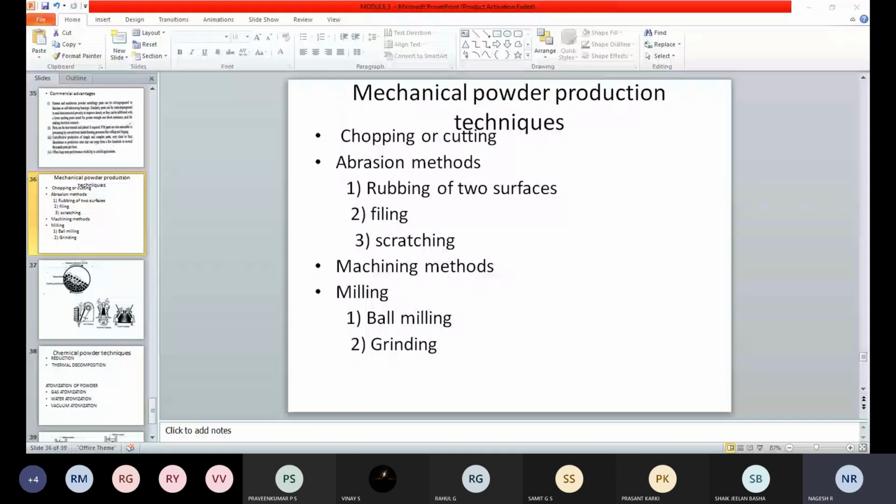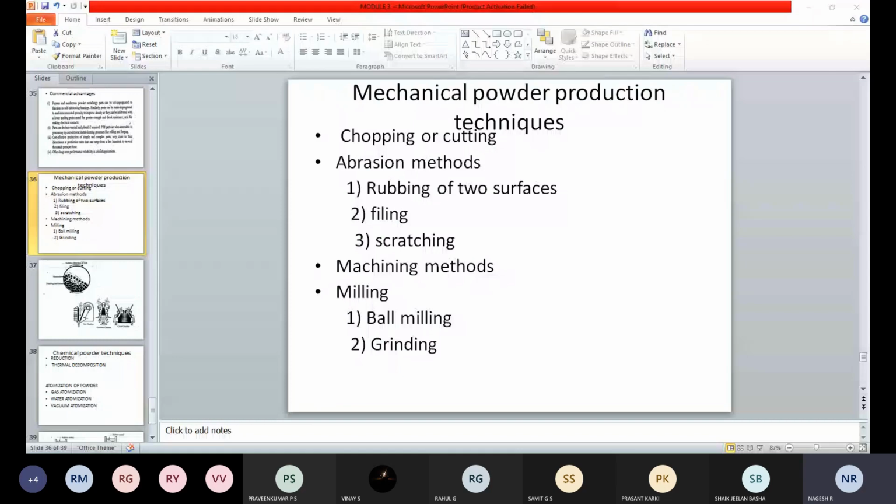From this process, due to the impact or collision of the grinding medium with the raw material particles, it starts to convert into powder form.